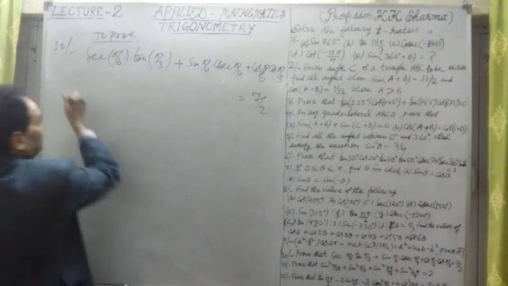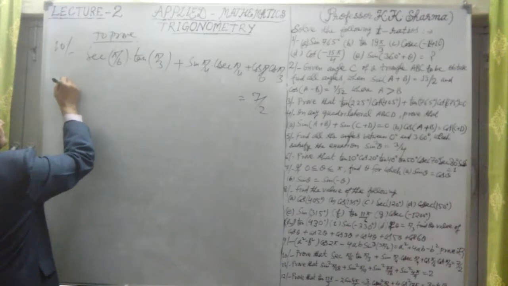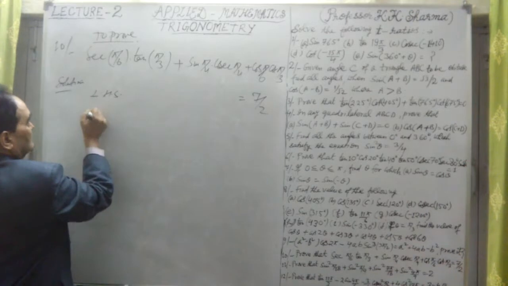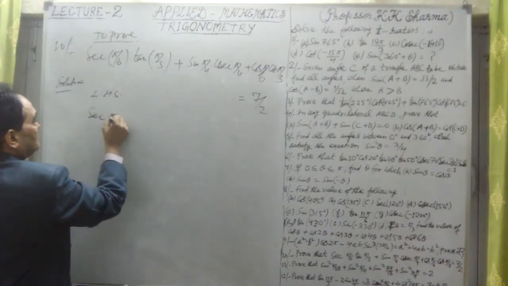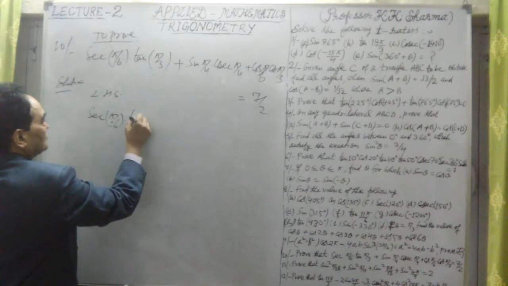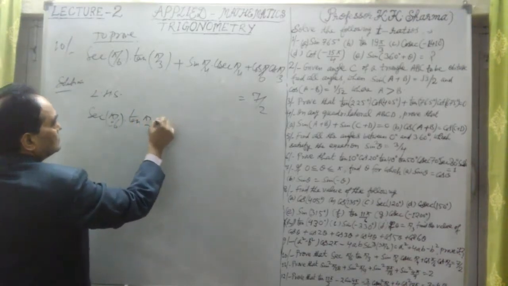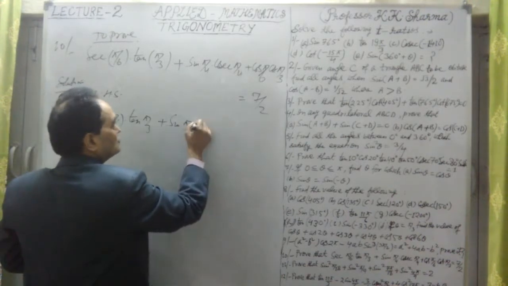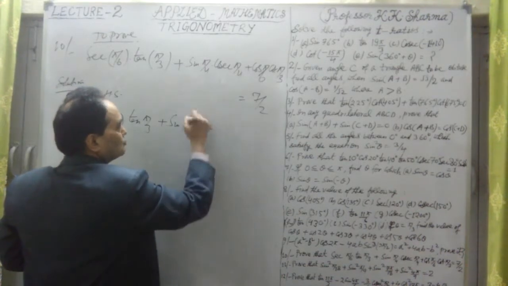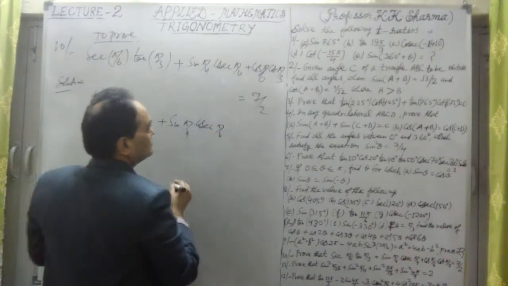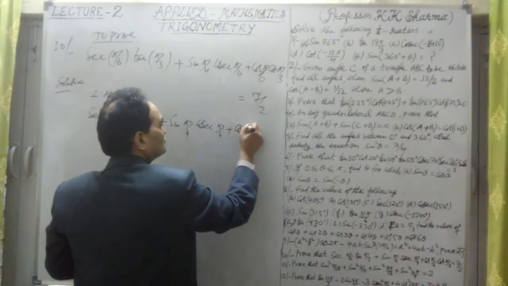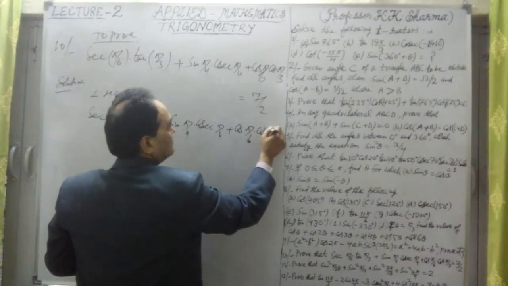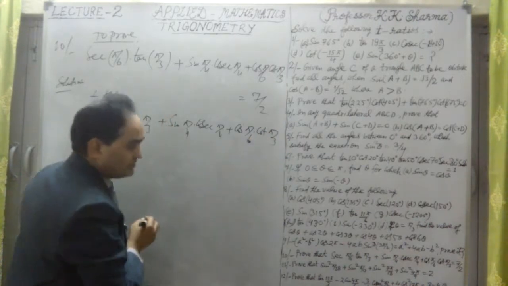Let me take the left hand side. Sin pi by 4 and cosec pi by 4 are reciprocals of each other, so it is one only.